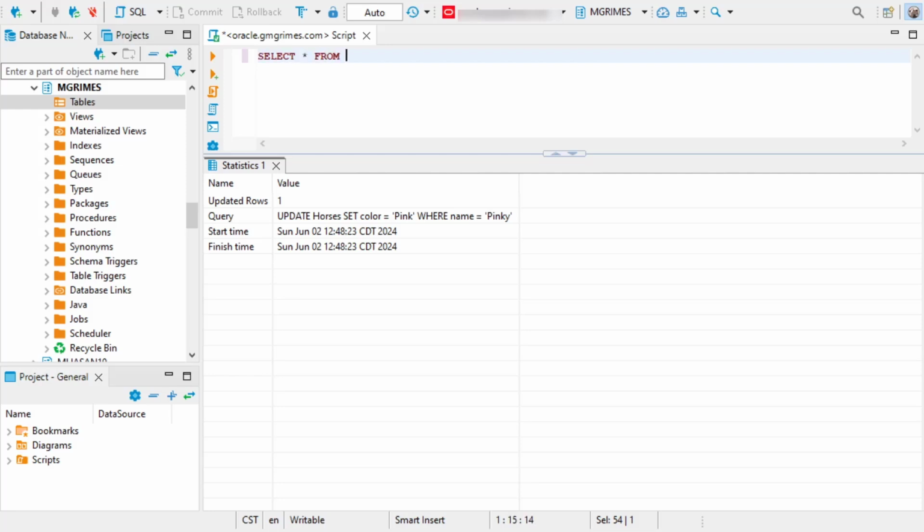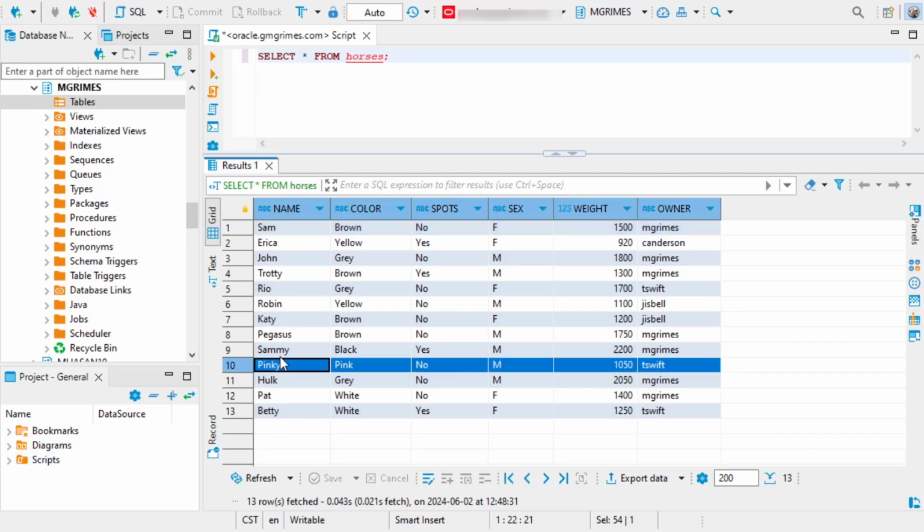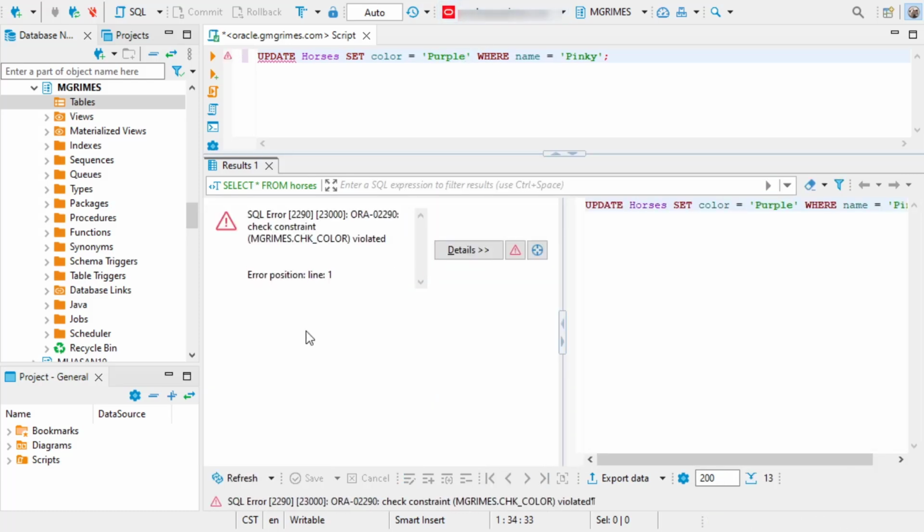So select asterisk from horses, and you see we have Pinky, the pink horse now, right? Now we still couldn't set the color equal to purple or something like that, right? Because that's still a violation of that domain constraint. But we can now have pink horses.